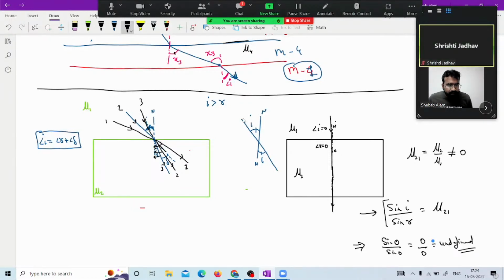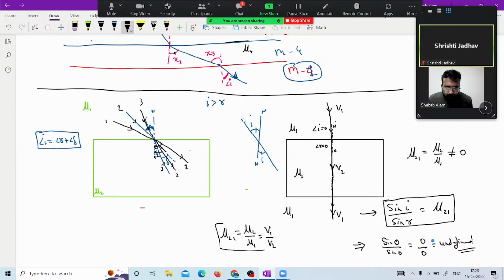In that case, Snell's law is limited in giving you the value of refractive index. So in that particular case, we use different terms, because we have many ways of finding the refractive index, as we have velocity v1 here, velocity v2 here. So mu 2 with respect to 1, we can write as mu 2 upon mu 1 or v1 upon v2. The velocity ratio will give you the idea of refractive index in that particular case.